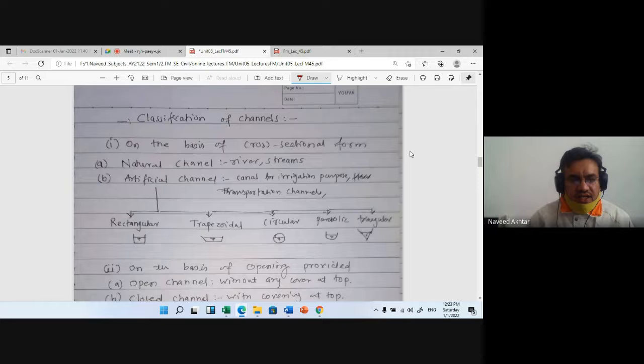Artificial channels are also subdivided by the shape you give to the channel. If you give a rectangular shape, it is called a rectangular channel. Similarly, trapezoidal channel, triangular channel, circular channel, or parabolic channel. So based on the cross-section shape, they are classified as rectangular, triangular, trapezoidal, circular, and parabolic channels.